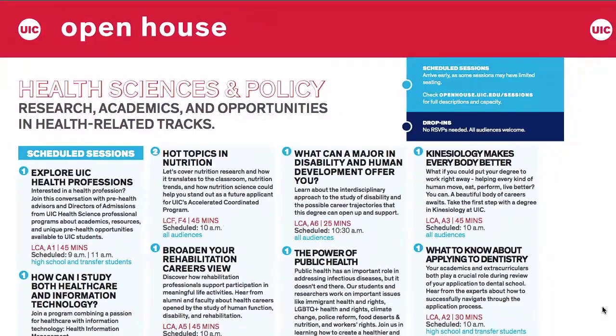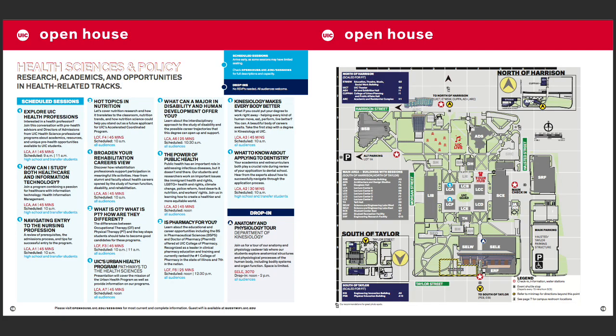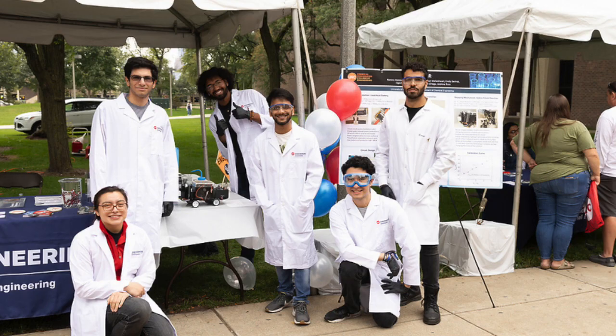For example, for students interested in health sciences and policy, you will see a brief description of all sessions in this category. Each session is assigned a number code, which you can match to the designated building on the campus map where you will find the session being hosted. For students who are unsure which programs they might be interested in studying, that's okay. You will find a section for students who may be undecided at the time they apply to UIC. We hope that programs like Open House will help students narrow down their eventual focus or discipline.